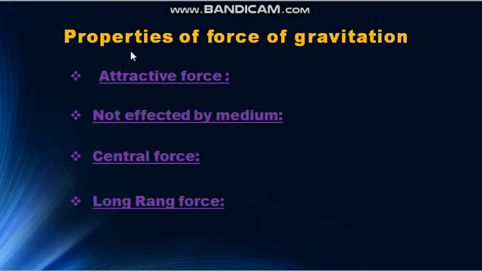Now we will discuss some properties of the force of gravitation. It is an attractive force. It means that it is the force of attraction only. There is no repulsion. It is not affected by the medium, because the value of G remains constant in any medium. It is a central force. It means that it acts on the line joining the centers of the bodies. It is a long range force. It is a very weak force, but the range of this force is very long.